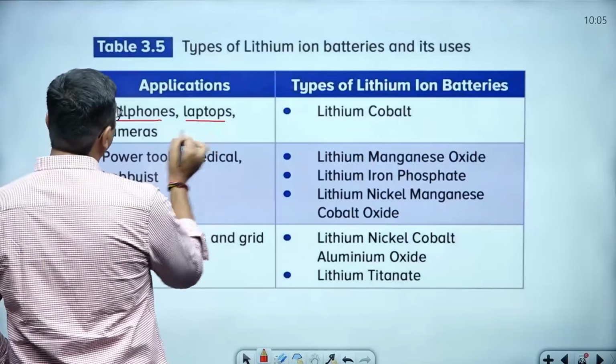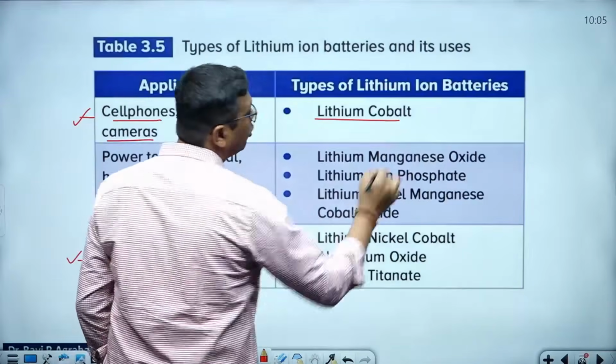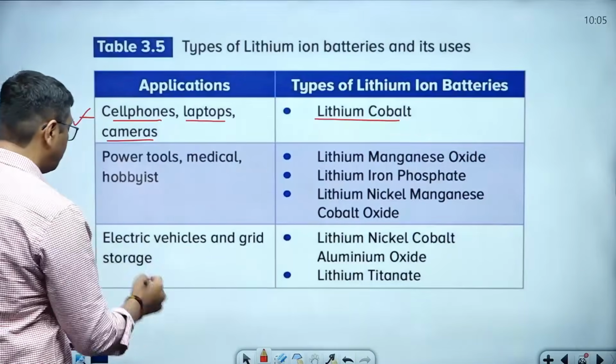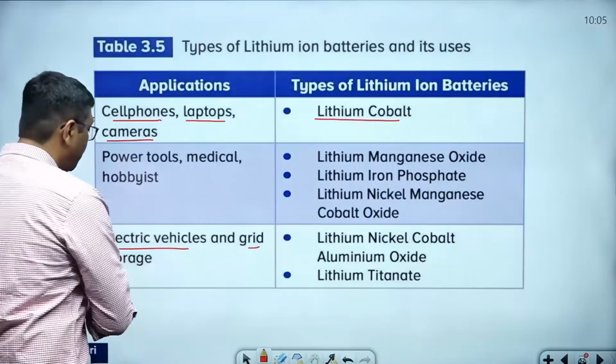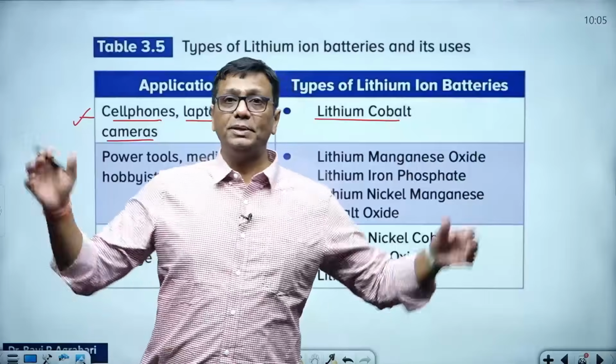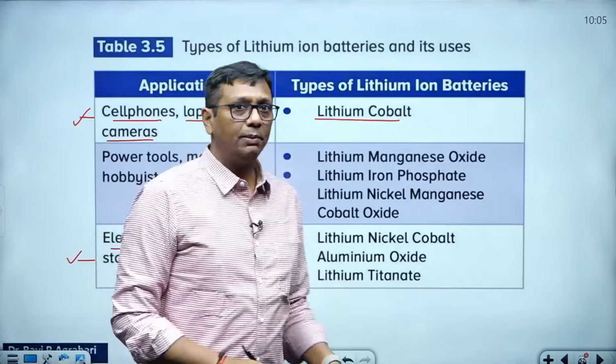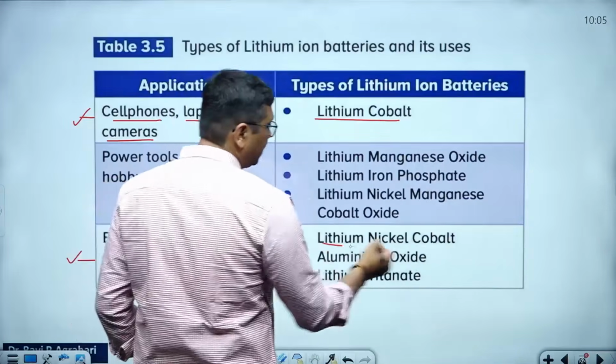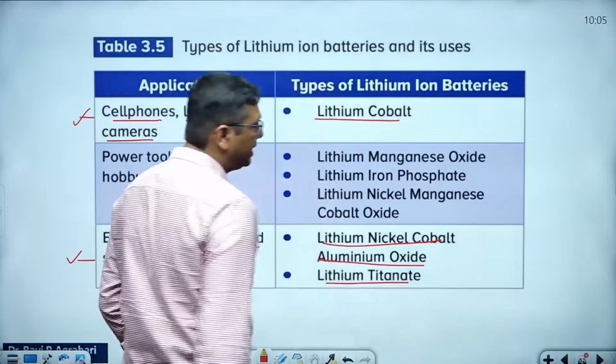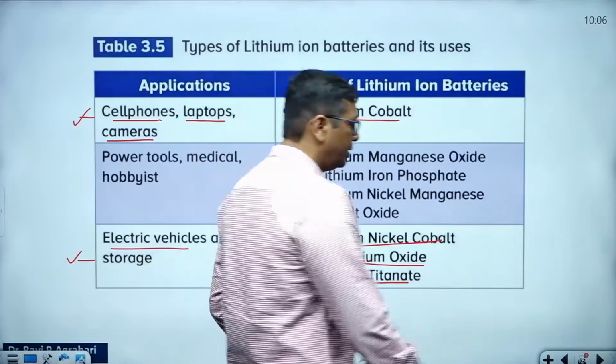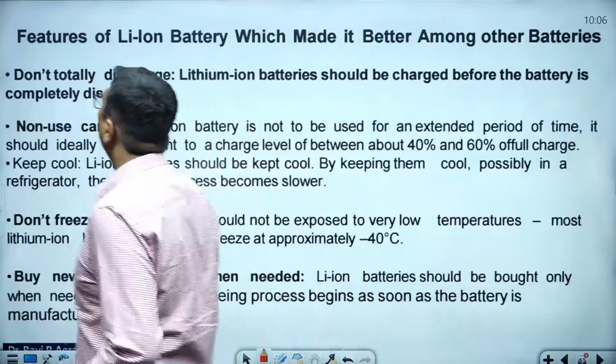Small devices like cell phones, laptops, and cameras have a lithium cobalt battery. But for the big size, like you want to use in EV vehicles or in grid storage of electricity, you know, BESS, battery energy storage, hai na? So lithium nickel cobalt aluminum oxide and lithium titanate, these batteries we are using here.